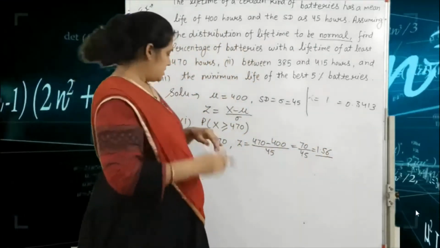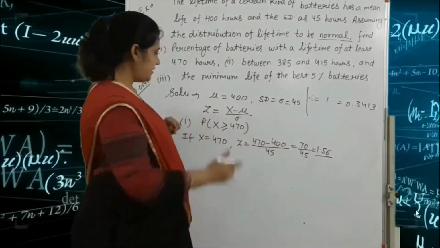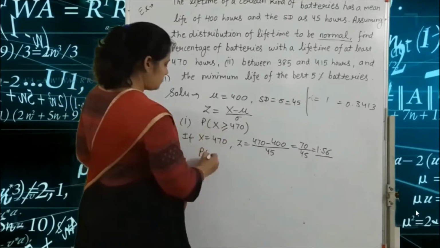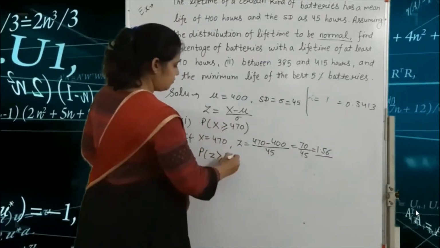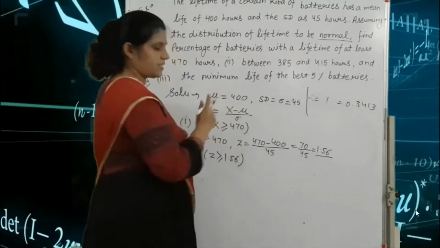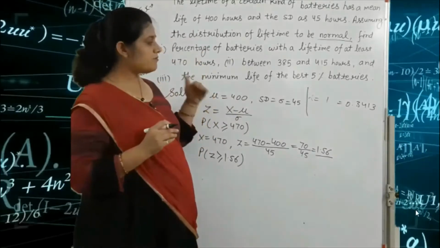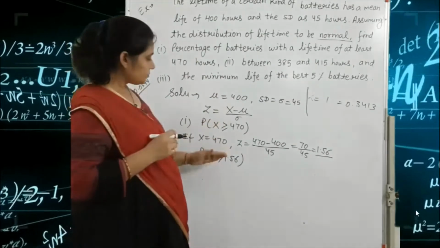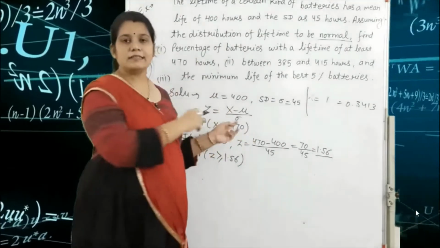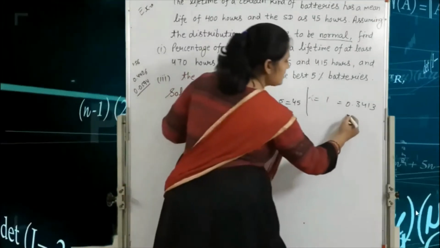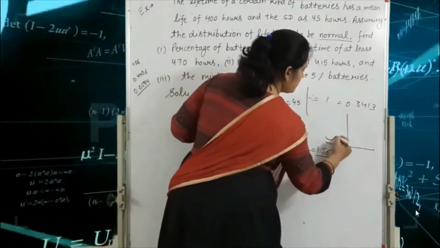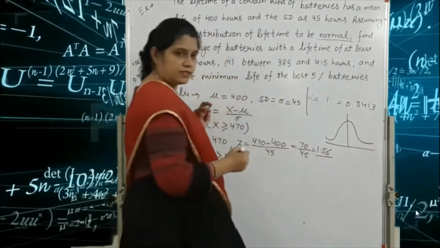Okay, so here we find the probability of Z. First we draw the diagram, because with the help of the diagram we can easily solve this step. So first we draw the diagram of the normal distribution.